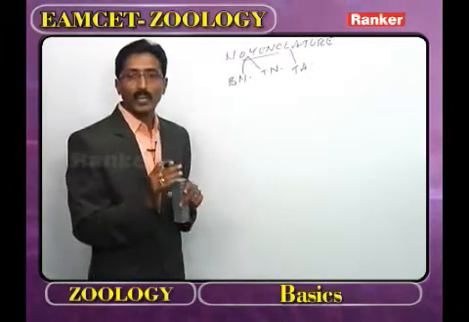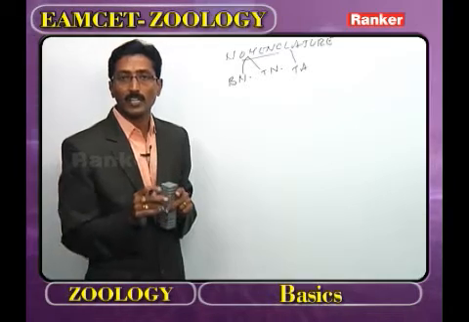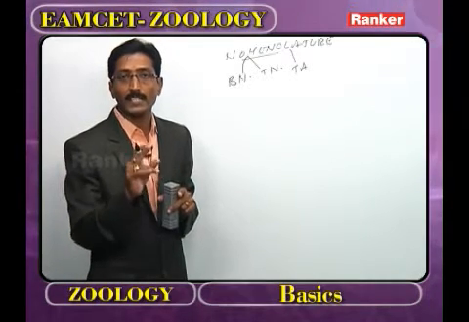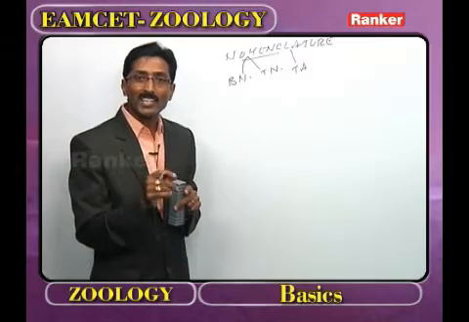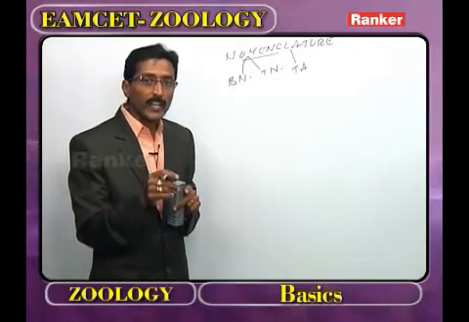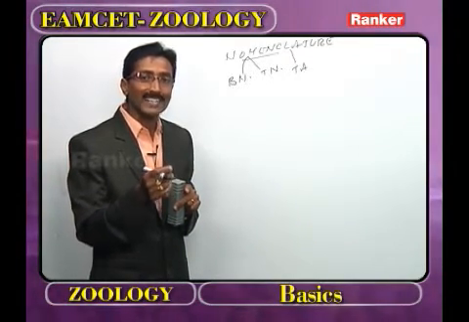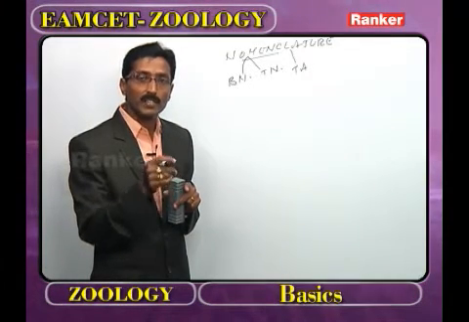Now, as we observe binomial nomenclature, one word is the genus and the second word is the species. If a genus or species is given different names by different authors, the earlier name is valid.